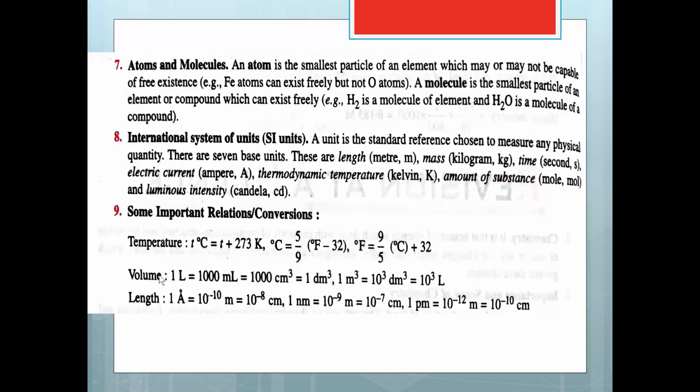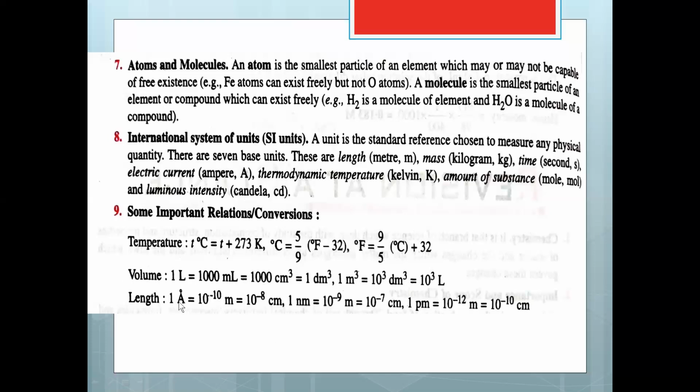Then see this conversion. Volume: 1 liter equals to 1000 milliliter, or it is also equivalent to 1000 centimeter cube, equivalent to 1 decimeter cube, and 1 meter cube equals to 10 raised to 3 decimeter cube, which is also equal to 10 raised to 3 liters. The length is expressed in angstrom.